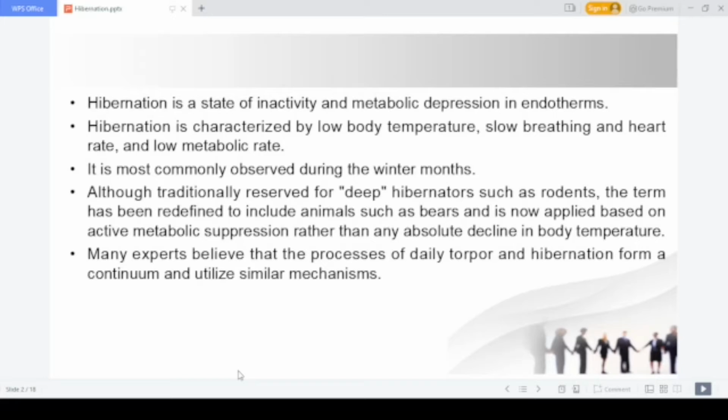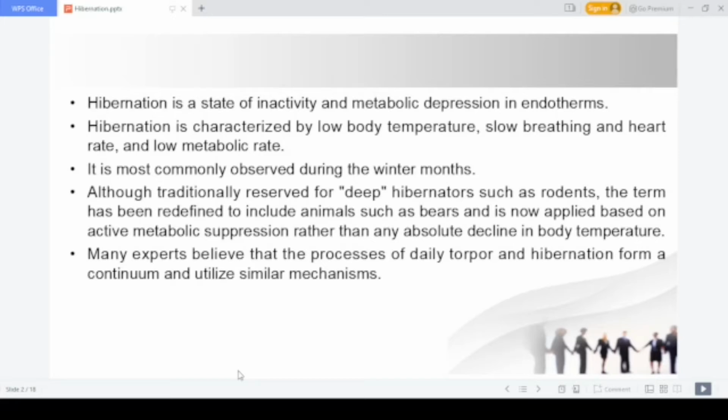During a hibernation, your body temperature will be going down. Normally mammals have a body temperature around 35, 36 or 37 degrees. During hibernation, their body temperature may come down to 25 or 20. That means only a very low body temperature is maintained, so that less energy has to be utilized by the animal.